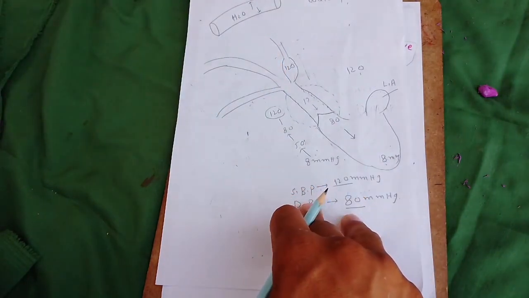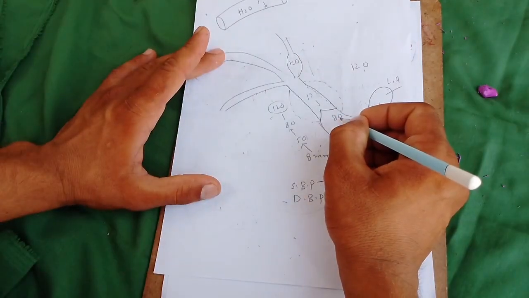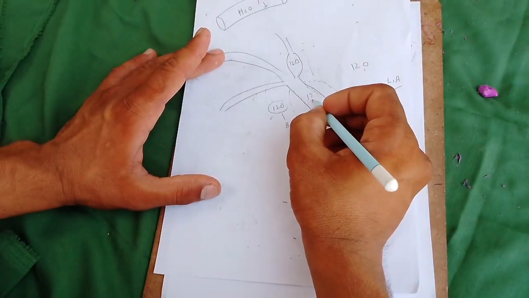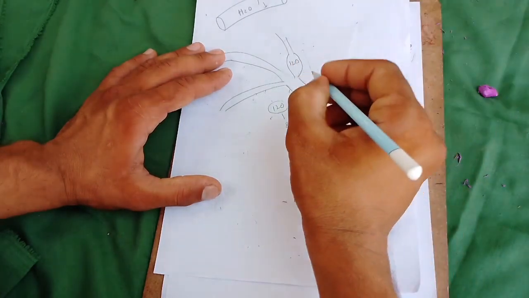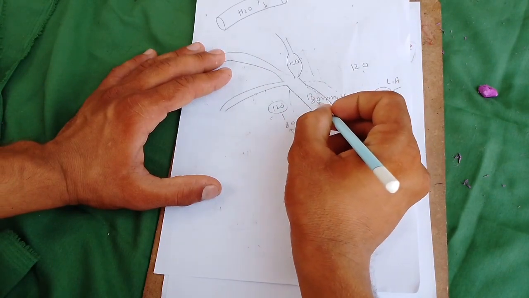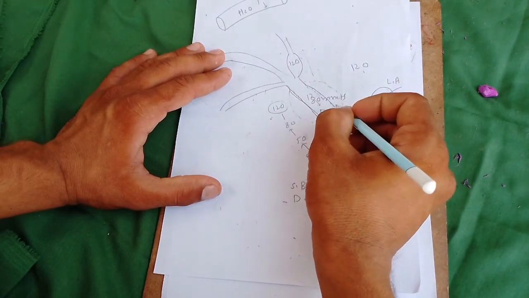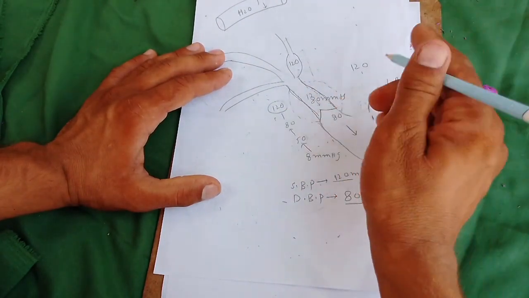When the pressure is pulled down below 80 millimeter of Hg, this part contains blood which applies pressure of about 80 millimeter of Hg. This normal aorta is not completely emptied of blood.